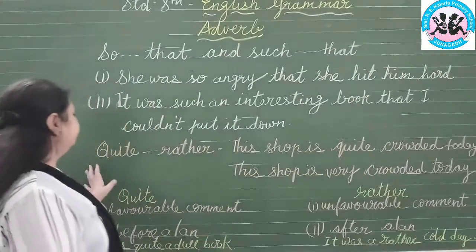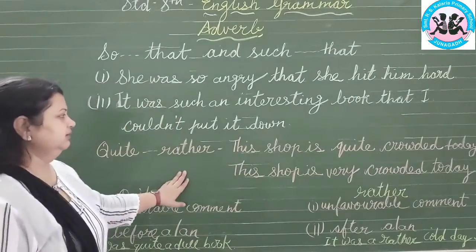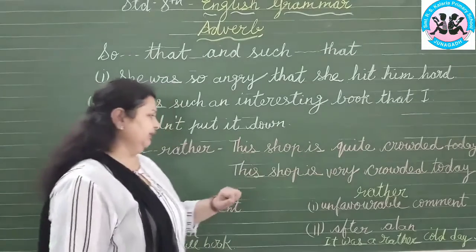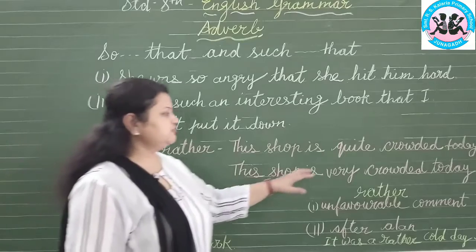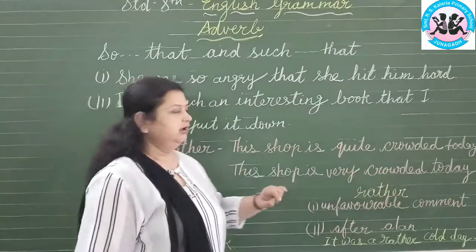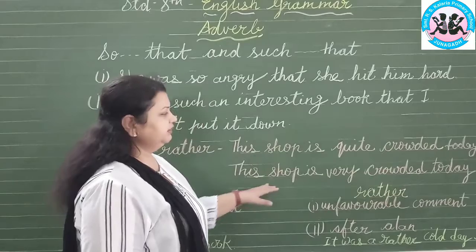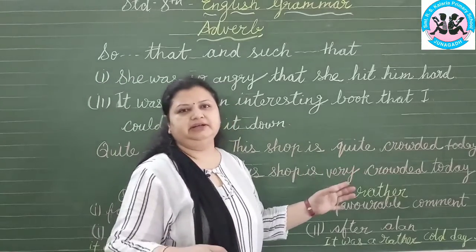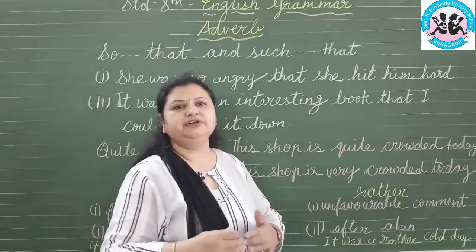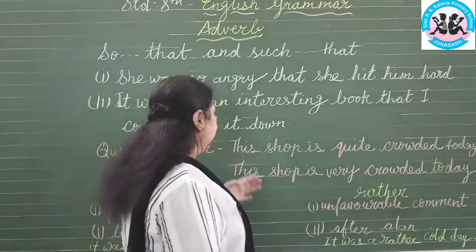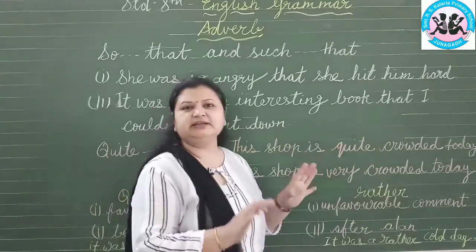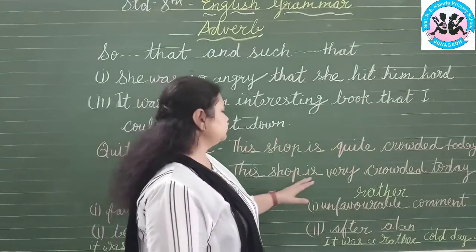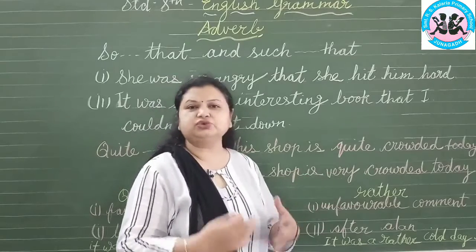Now see the use of quite and rather. This shop is quite crowded today. This shop is very crowded today. Here we can see the difference in meaning between quite and very. Quite is less than very. We use quite when we want to say less than very. So quite means there is a crowd in that shop. Very crowded means there are so many people.